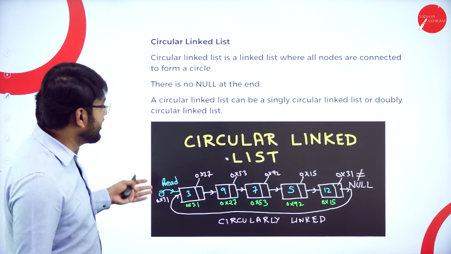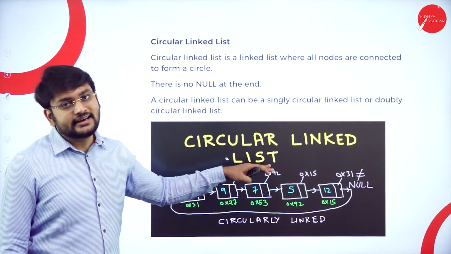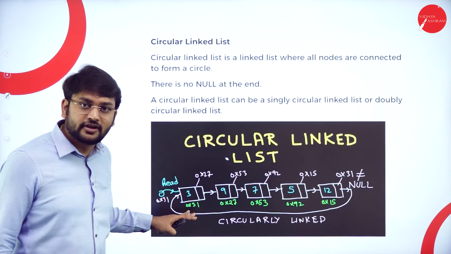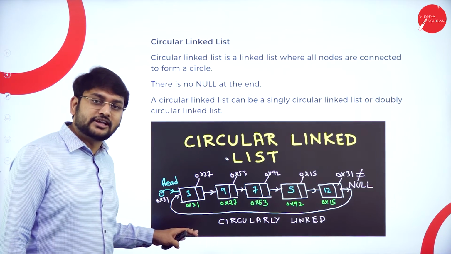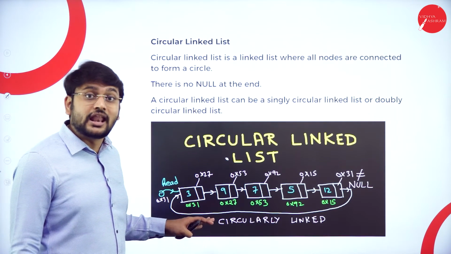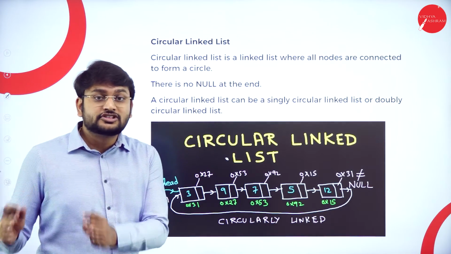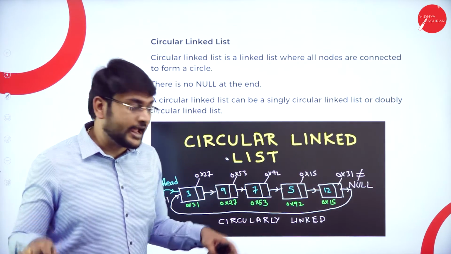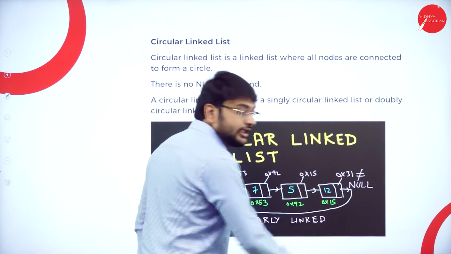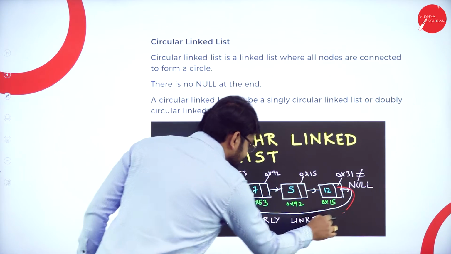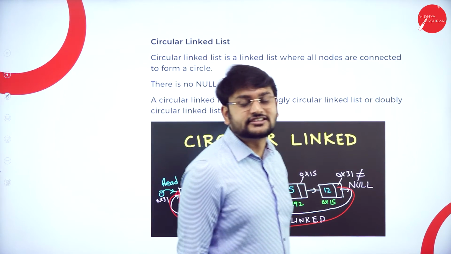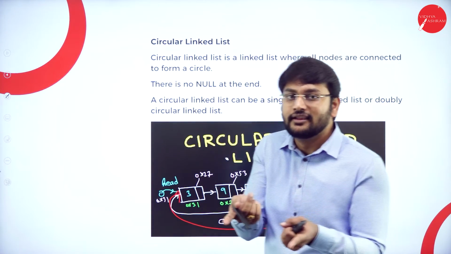And the next one that I have is the circular linked list. My dear students, it's very, very simple. Observe here. Usually, you all know that in a linked list the last node's reference part contains null. But here it is not like that. The last node will not contain null. Instead, it contains the address of the first node. So it forms a circle.